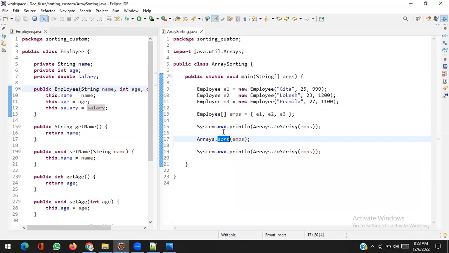So tell me, which employee is greater and which is smaller? Among E1, E2, E3, which one is greater? Which one is smaller? Can you people tell me? E1 is smaller. Why?